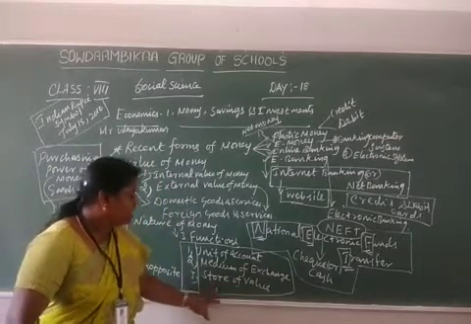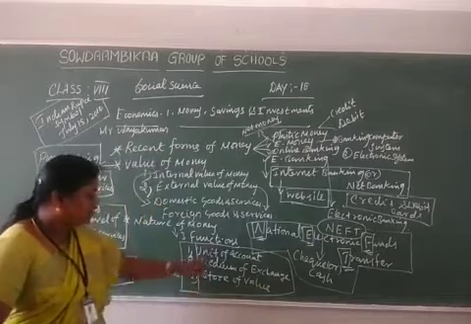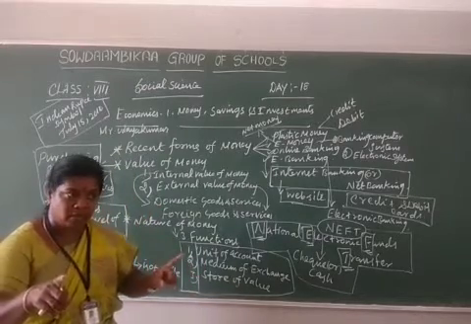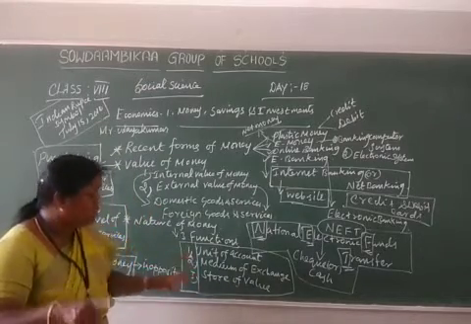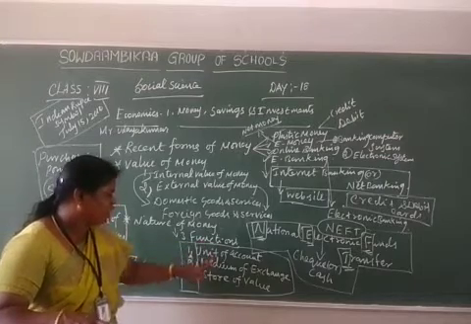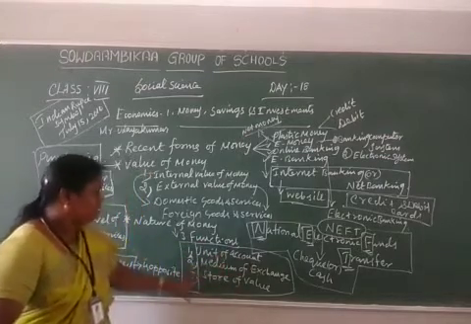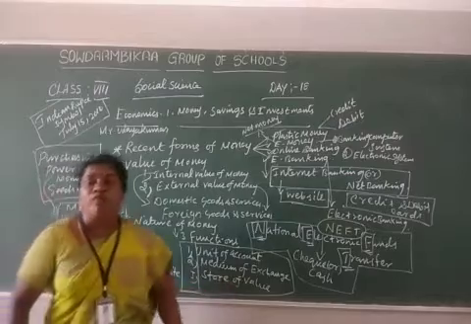And third is a store of value. These are three functions, not only one. Money has three functions: unit of account, medium of exchange, and store of value.